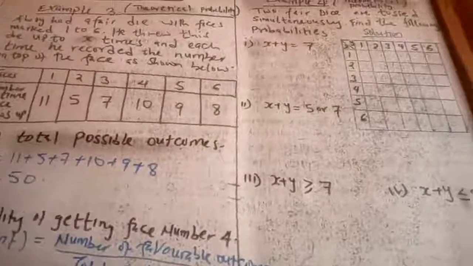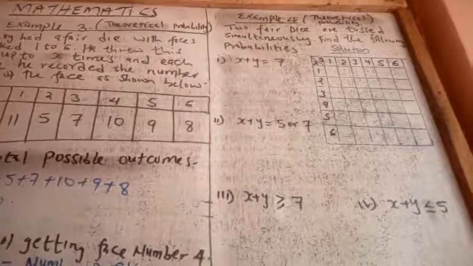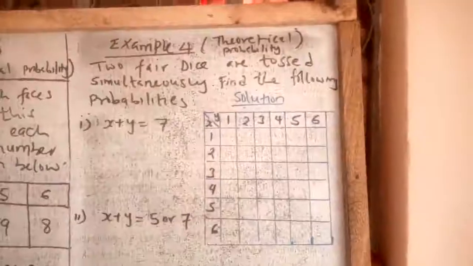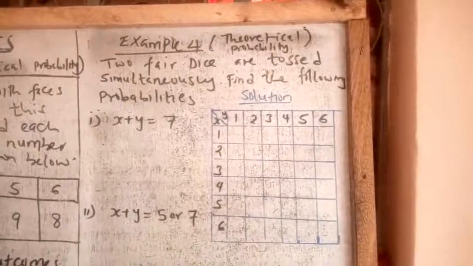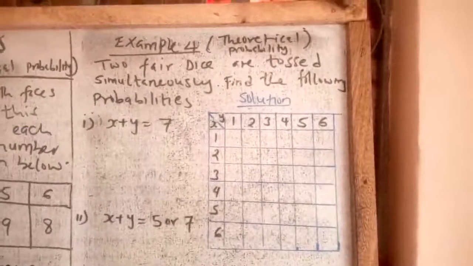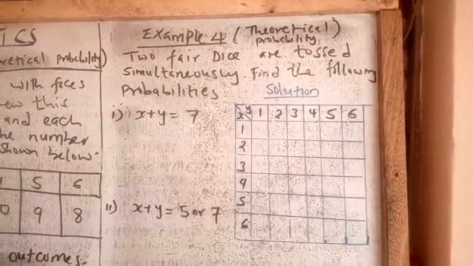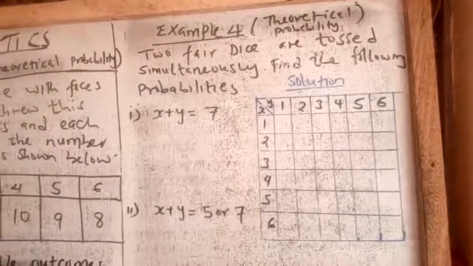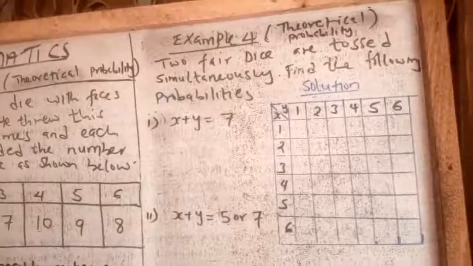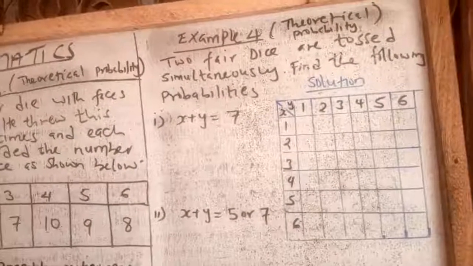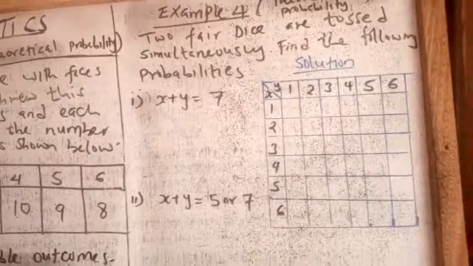And in our example number 4, you can see it very well. It is well illustrated. You are told 2 fair dice are tossed simultaneously. Find the following probability: the probability that the sum of dice X, we have the die X and die Y, will give us the sum of 7.